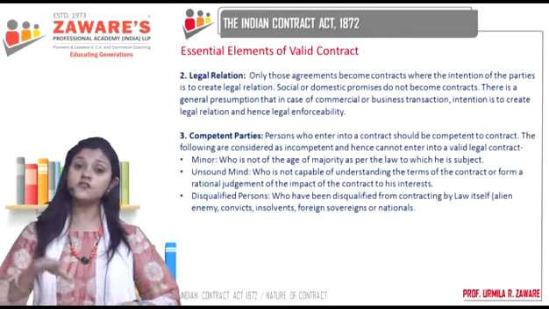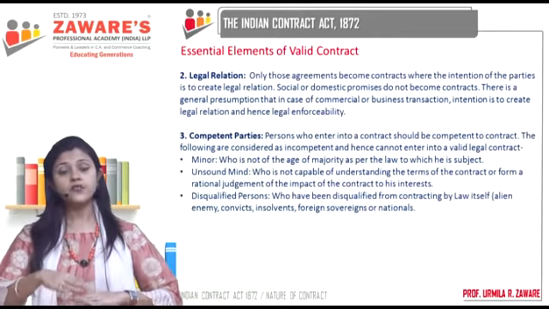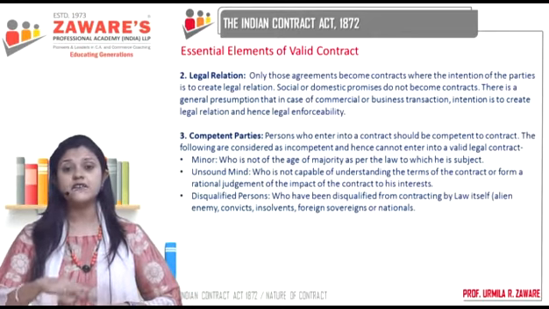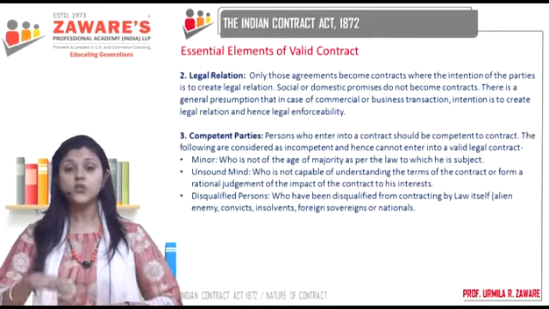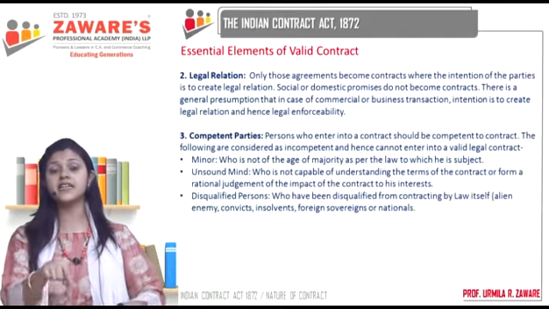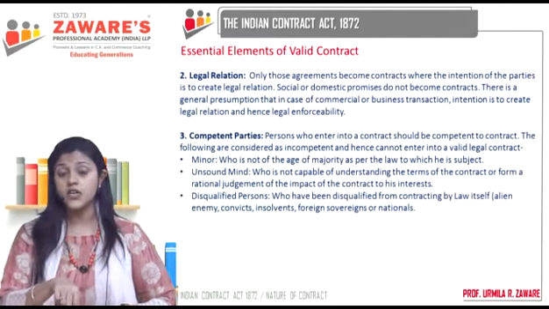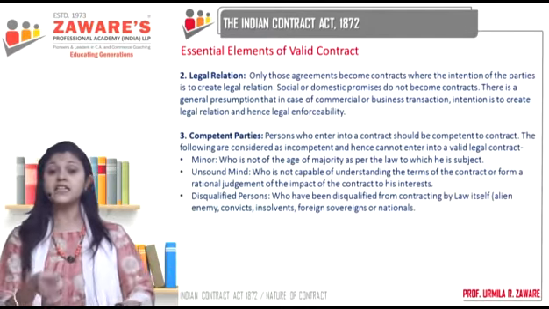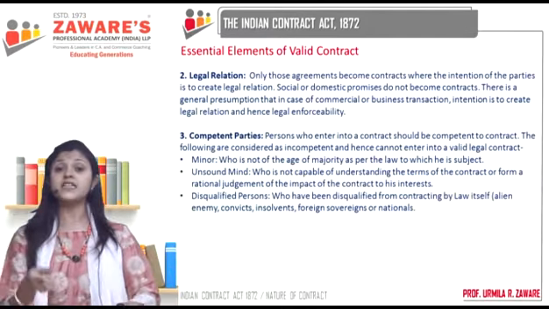So, during times of peace, you and he together will be considered as alien friends. So, he is your alien friend. But if there is a war declared between the two countries, now during the time of war, he will be considered as an alien enemy. So the law says that if he is your alien enemy, you cannot enter into a contract with him at this point.